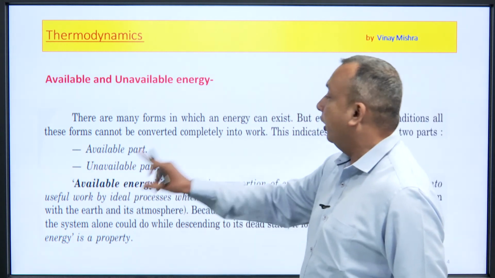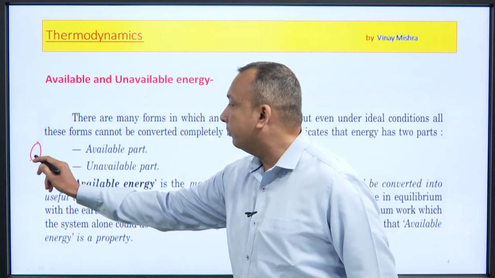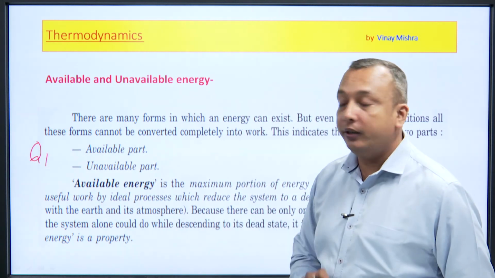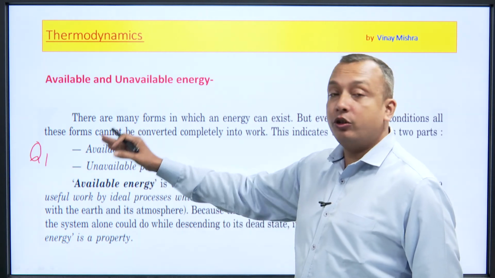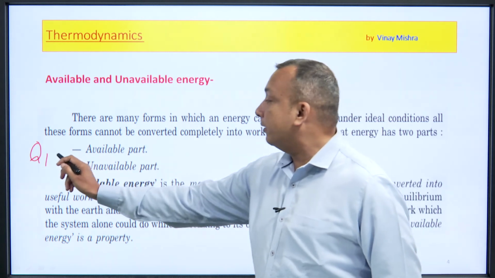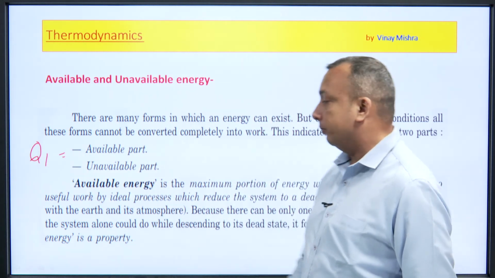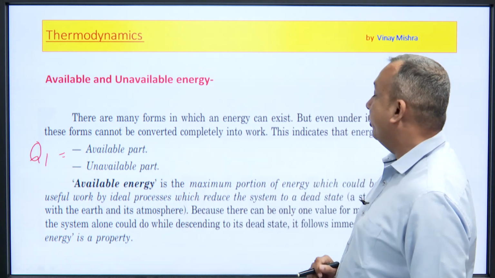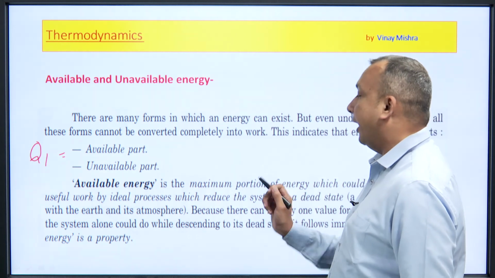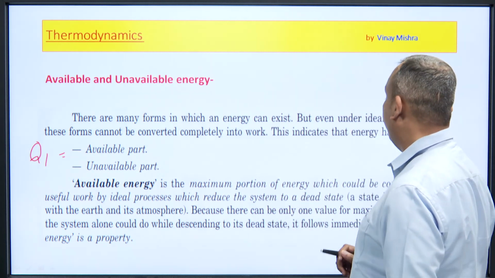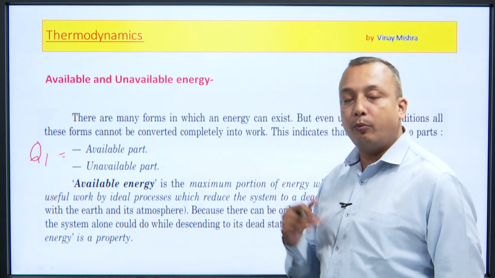So, Q1 is divided into two parts: the available part of energy and the unavailable part of energy. Summing these two, we have the equation Q1 equals available part plus unavailable part. Now, available energy is the maximum portion of energy which could be converted into useful work by an ideal process which reduces the system to dead state. We have already talked about the dead state and thermodynamic equilibrium.